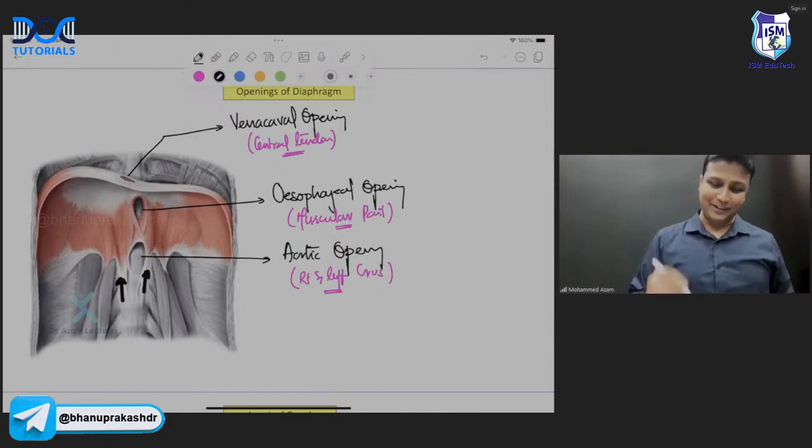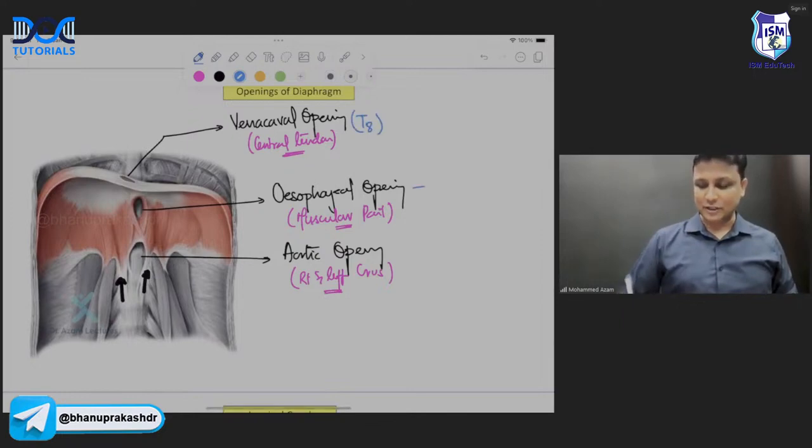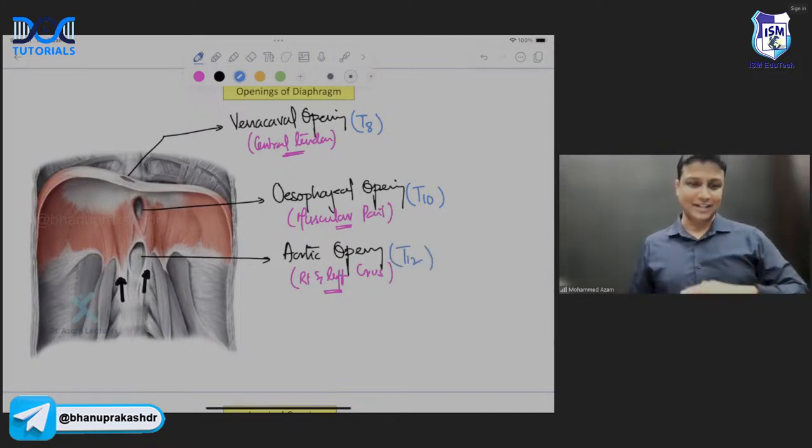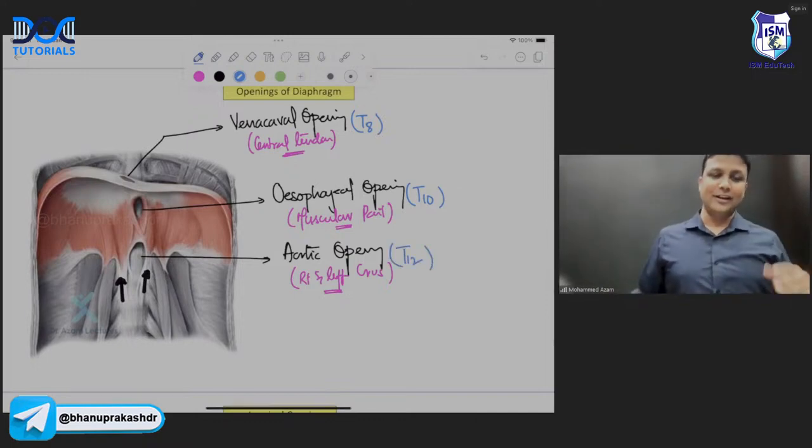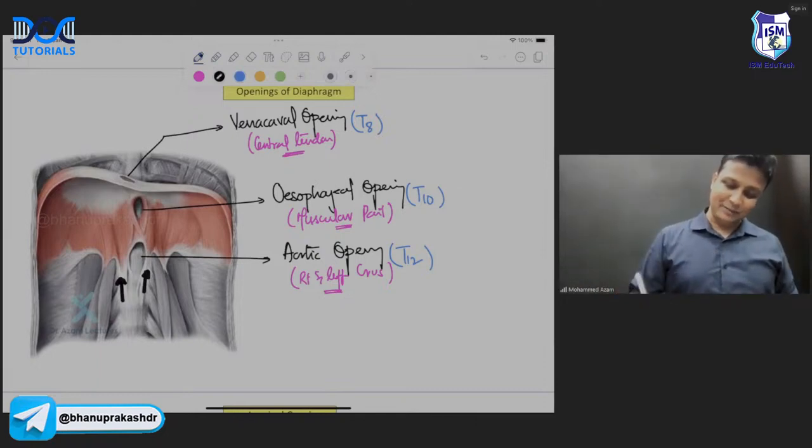Then you have to remember the favorite part, sir. At which level? Vena caval opening will be at the level of T8. Esophageal opening will be at the level of T10. Aortic opening will be at the level of T12, sir. 8, 10, 12. Easy to remember, sir. And आप सबको अच्छे से पता होगा the mnemonic to remember this one, sir. Voice of America.